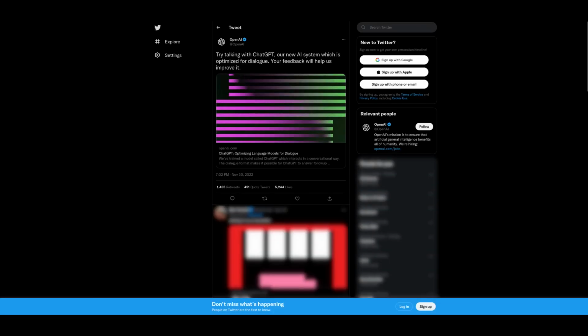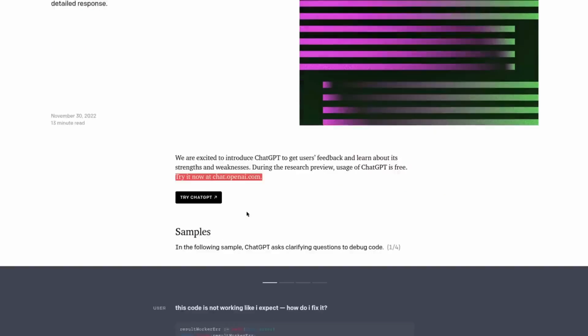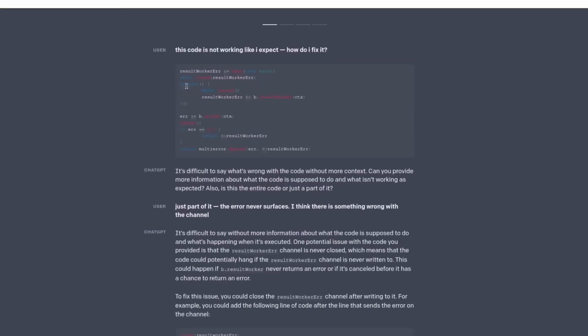This idea of mine started on November 30th, on the release date of ChatGPT. ChatGPT is a state-of-the-art chatbot developed by OpenAI that allows users to generate human-like text based on a given prompt. One of the unique things about ChatGPT is its ability to generate code. By using this feature, developers can input natural language descriptions of the code they want, and ChatGPT will generate the corresponding code in the desired programming language.